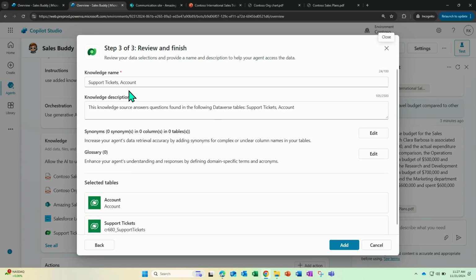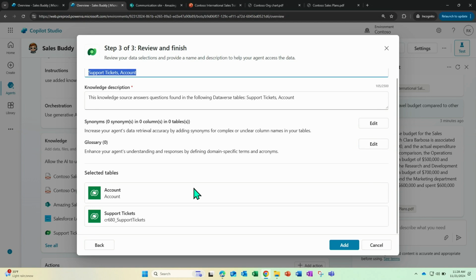In the next step, I can give it a name and a description, not only for better auditing purposes, but also for helping the orchestrator, which is powering Copilot Studio, better track the right knowledge sources at runtime. So the more accurate or the more to the point description and name you provide, the better the performance you will see at runtime.